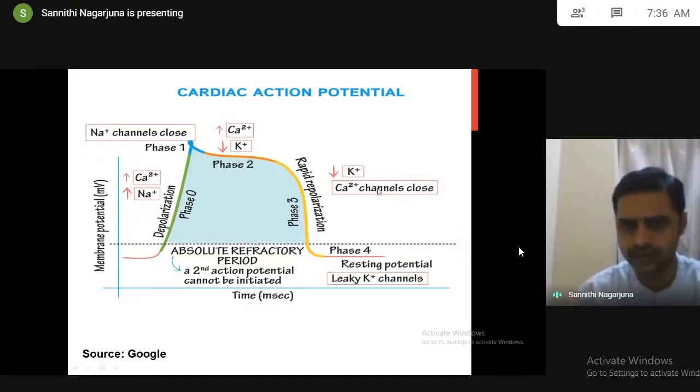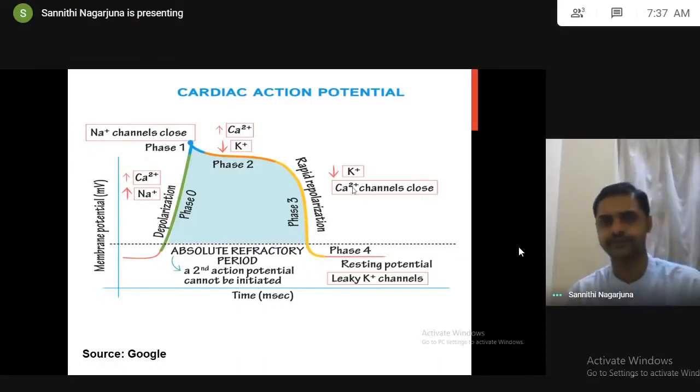Next, calcium channels closed. Only opening of potassium, efflux of potassium. So, decrease in the potential. Finally, Na plus K plus ATPase activation. So it reaches the resting state, called phase 4. Starts with resting, reaches the resting. Again, one impulse generation. Likewise, impulses are continuously generated by the cardiac cell.